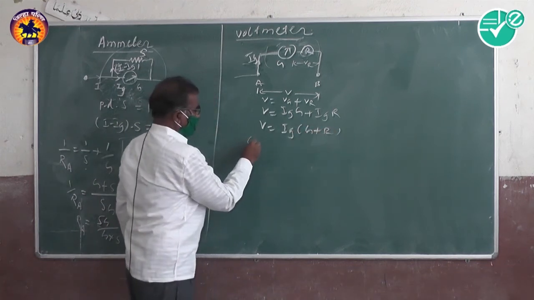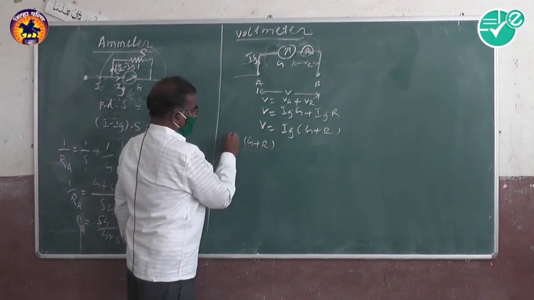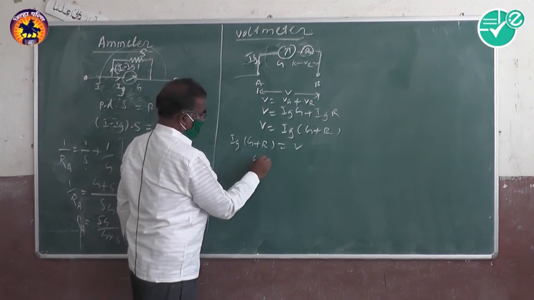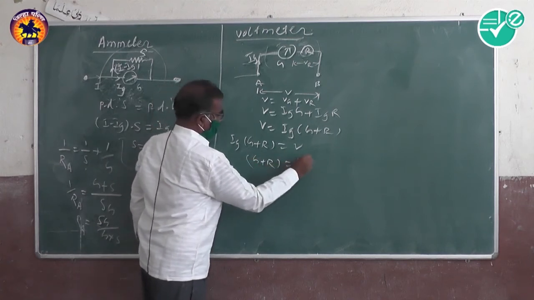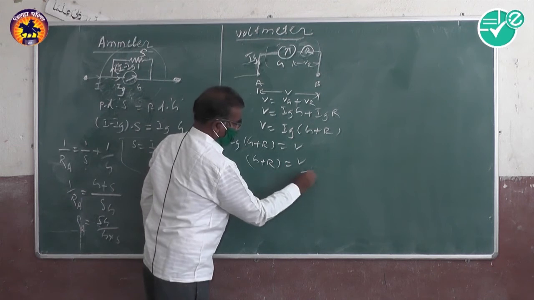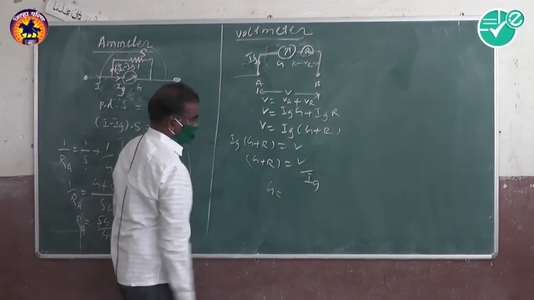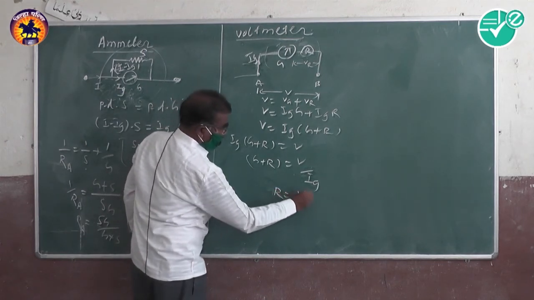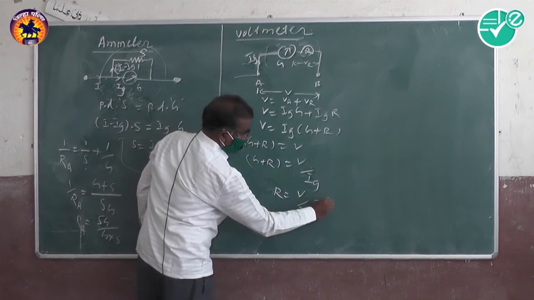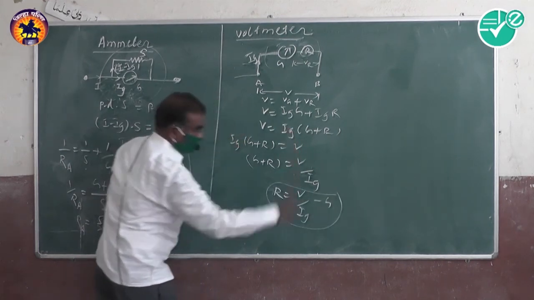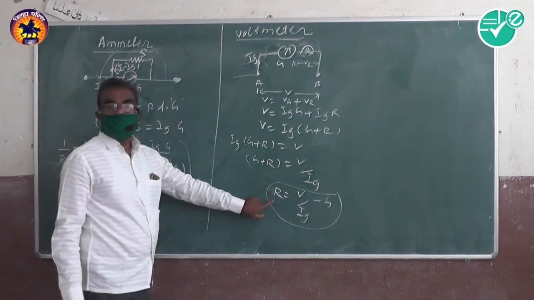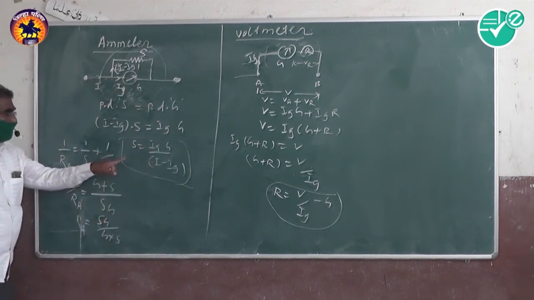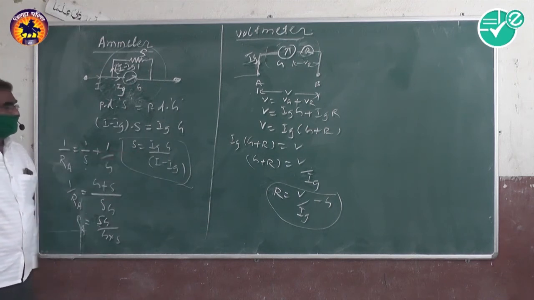Or G plus R equals V upon Ig, or R equals V by Ig minus G. This is the required formula for the voltmeter, and the earlier one is the required formula for the ammeter.